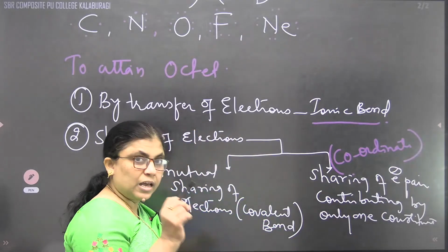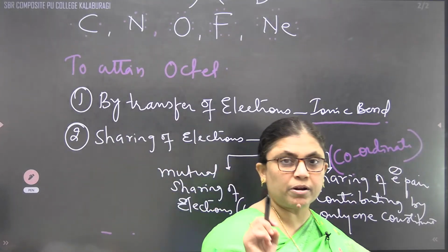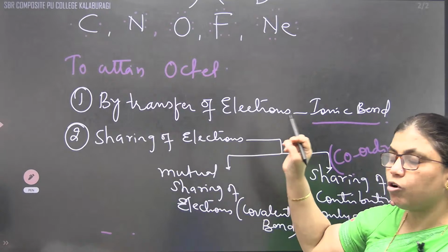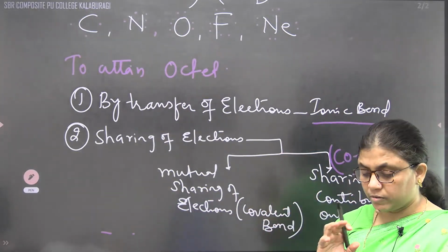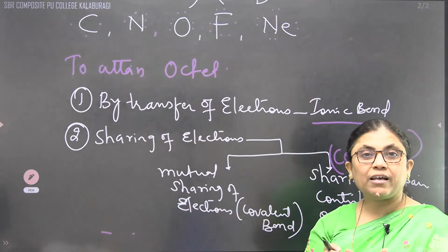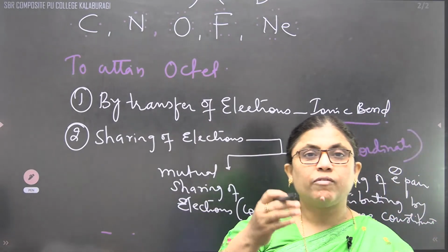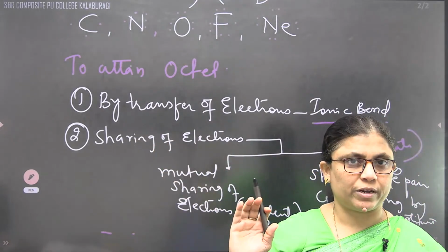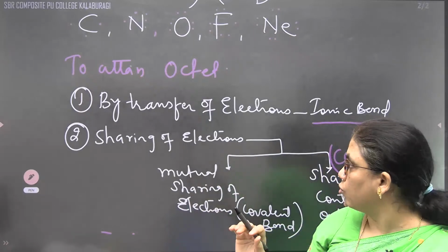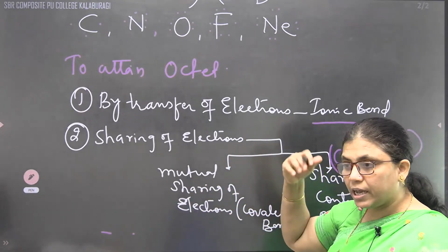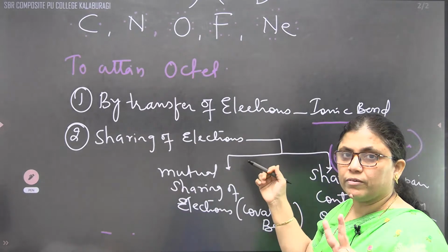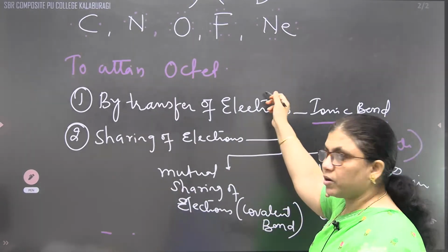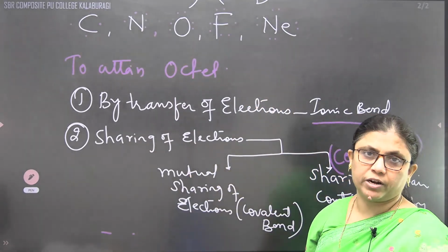So what I said: the Lewis dot symbol shows that as many valence electrons as there are, those many dots you need to represent. It signifies the number of valence electrons, as well as the valency of the individual group. To attain octet electronic configuration, that can be done in two ways, either by transfer of electrons or by sharing of electrons.